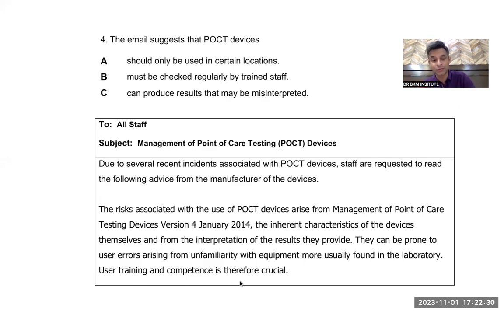Again, the last line is very important. So this email is about user training. The staff who use POC devices should have training, and their competency is very important. So now I read the options.